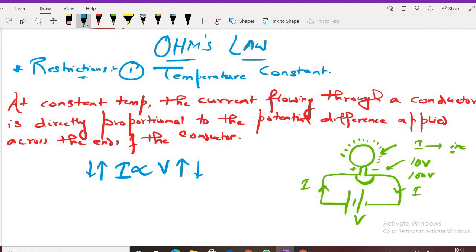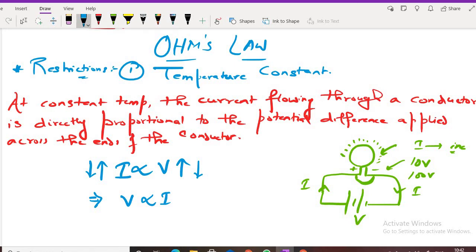Okay. So we have got I is proportional to V. Similarly, sir, I can write down like this that V is also proportional to I. Yes or no? Can we write like this? If I is proportional to V, then V is proportional to I. If I tell you that Ram likes Geeta, then Geeta also likes Ram. Am I right or wrong? I is proportional to V, then V is also proportional to I. Clear?